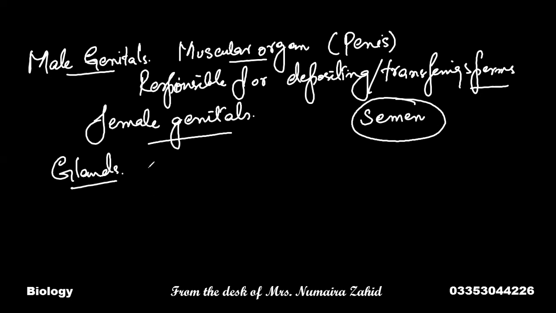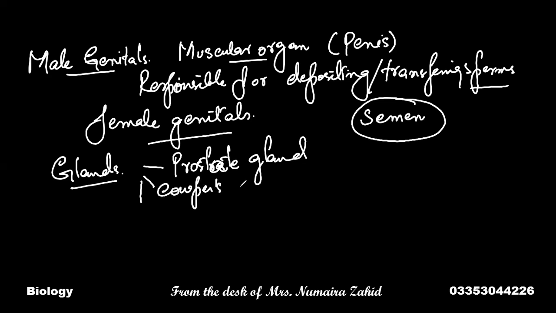There are three glands which are involved in males: the prostate gland, sorry, Cowper's gland, and the third is the seminal vesicles. They release their secretions to enable the semen to be deposited in the female genitals.